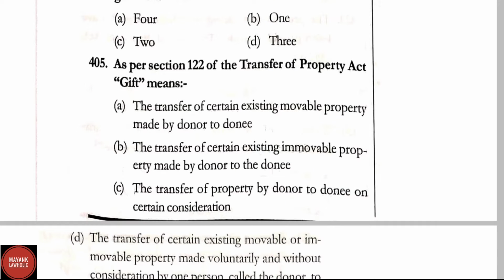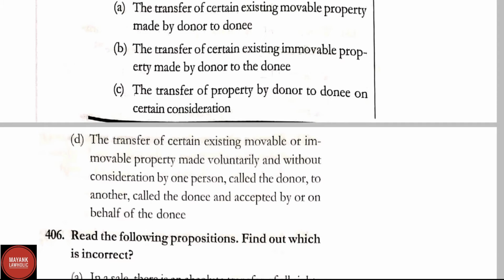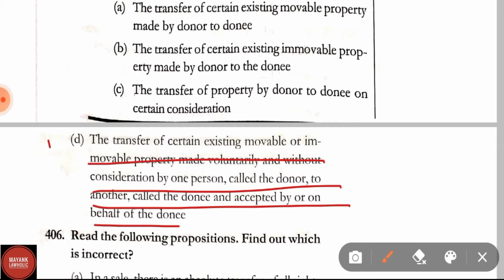Question number 405. As per section 122 of the Transfer of Property Act, gift means the transfer of certain existing movable property made by the donor to the donee; the transfer of certain existing immovable property by the donor to the donee; the transfer of property by donor to donee on certain consideration; and option D, the transfer of certain existing movable or immovable property made voluntarily and without consideration by one person called a donor to another called a donee and accepted by or on behalf of the donee. Here the correct answer is option D.